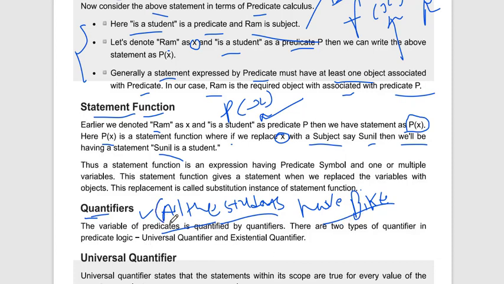Here we have not discussed one particular student, we have discussed all. So this is the quantifier. Quantity means all the students have bikes.